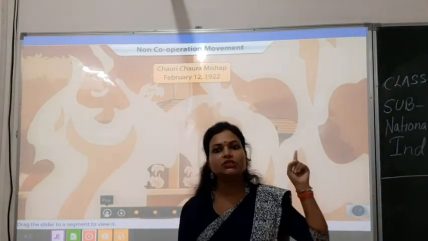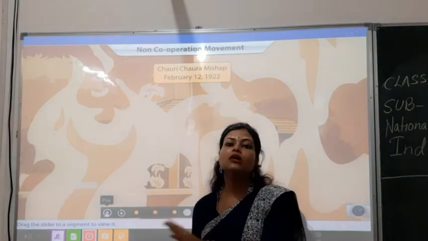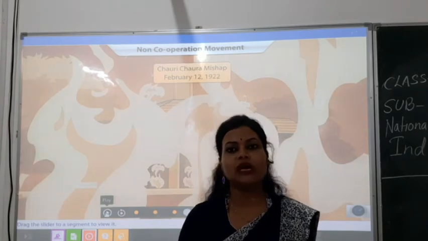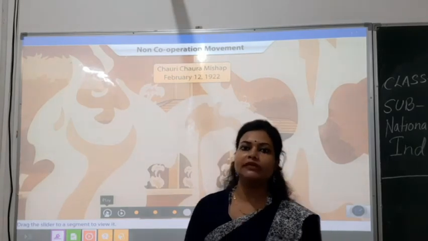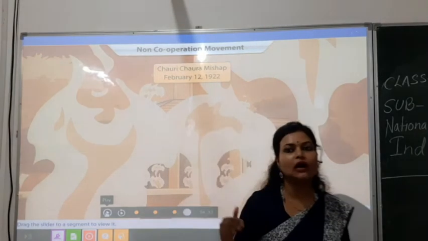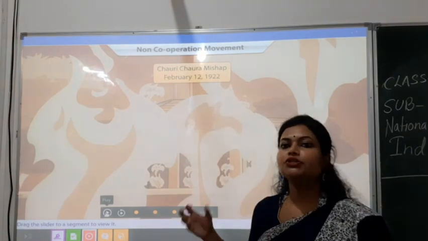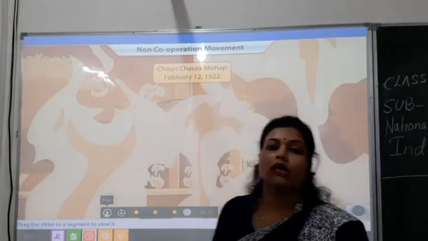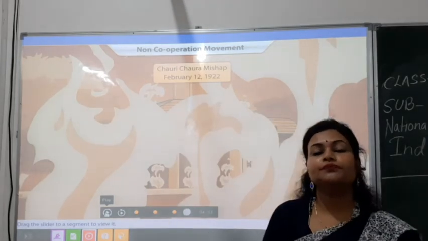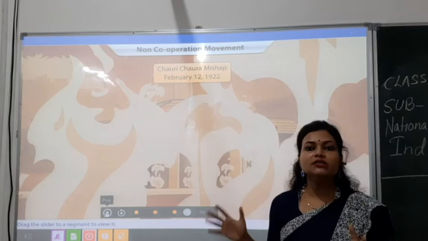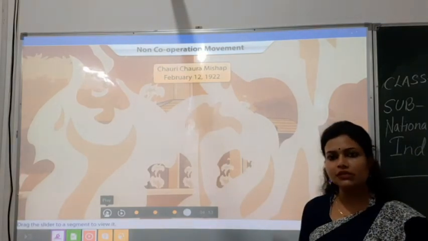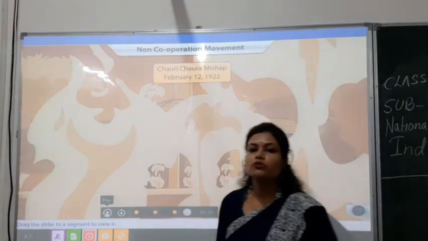So from 1920 to 22, this movement of non-cooperation was going smoothly. The people were boycotting and not cooperating with the Britishers. But after a certain time, it turned to more agitation. Chauri Chaura is a place in Bihar. There was a police station where British people and some Indians were present.